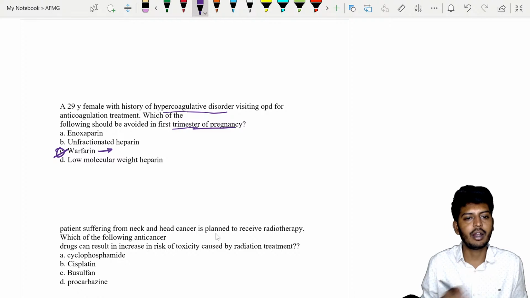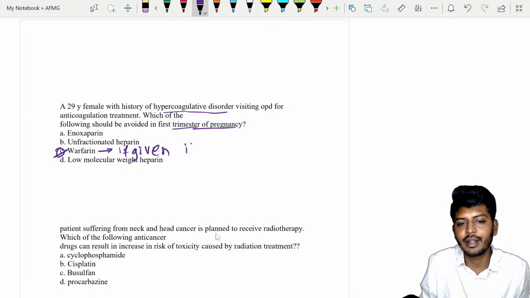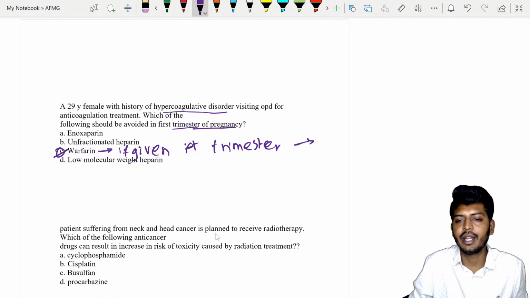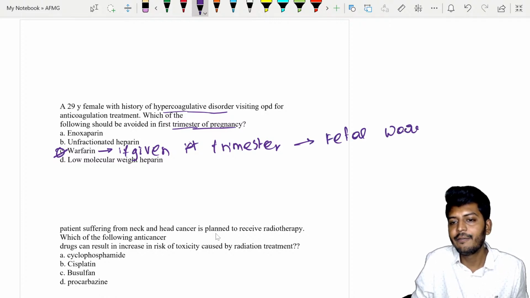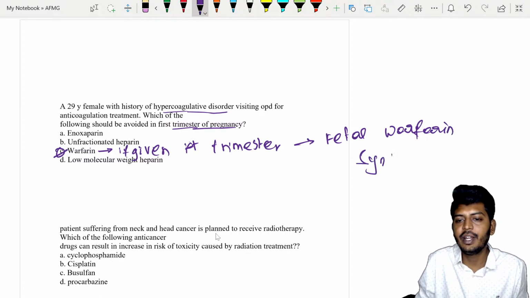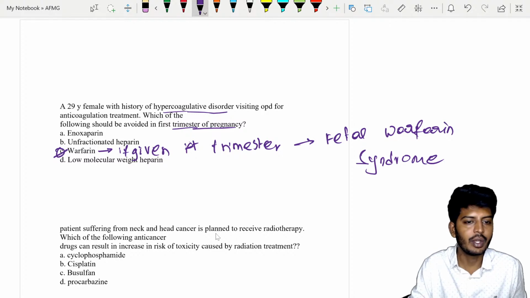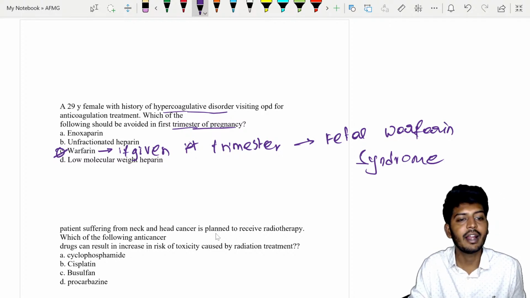Why absolutely contraindicated? Because if given in the first trimester, it will lead to something called fetal warfarin syndrome. What is that? Fetal warfarin syndrome will be the side effect associated with this drug. So the drug you should not be giving is warfarin.